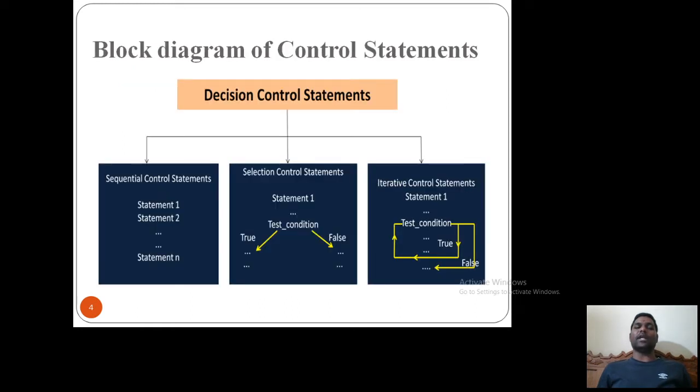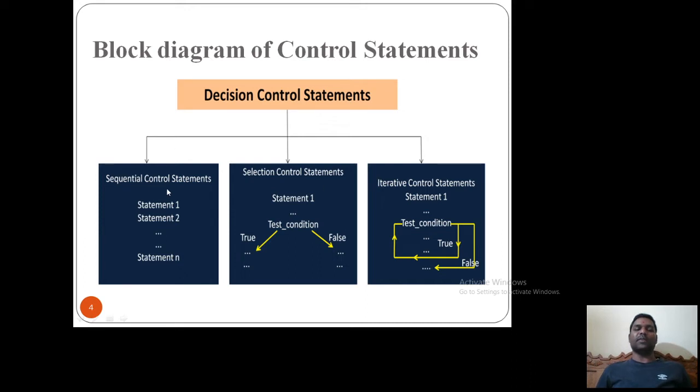So this is a block diagram of control statements. As I said in the agenda, control statements are divided into three types. First is the sequential control statement, next is the selection control statement, and third is the iterative control statement. We'll see one by one what is sequential, what is selection, and what is iterative. Before going to the definition, just observe this diagram.